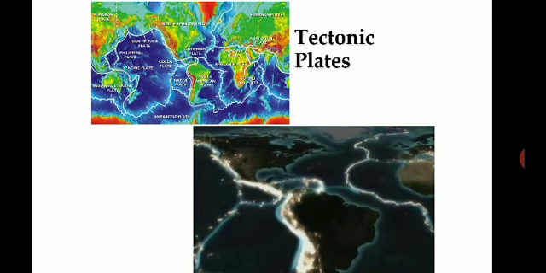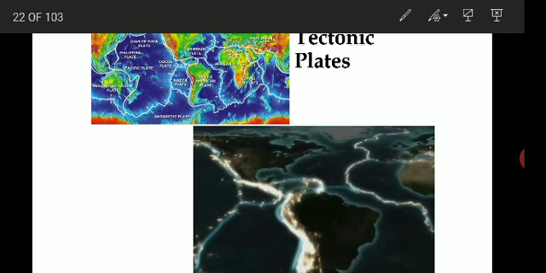There are major plates, the plate tectonic theories. You can see the dark lines here; these lines are the tectonic boundaries. You can see the Indian plate, and a tectonic plate boundary passing there.